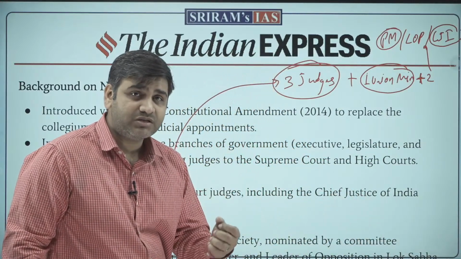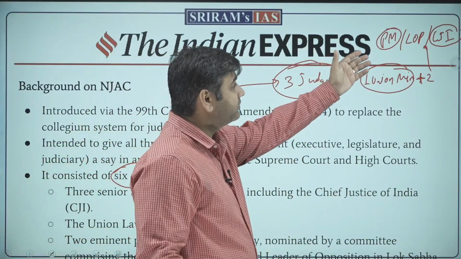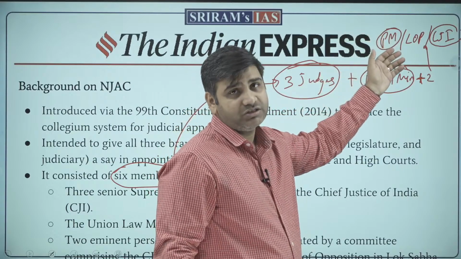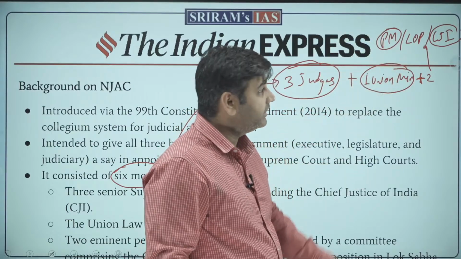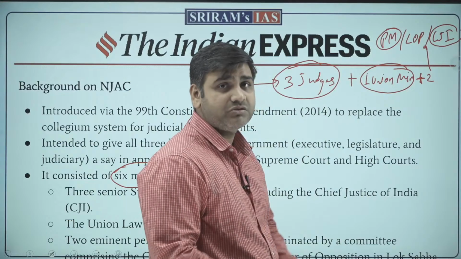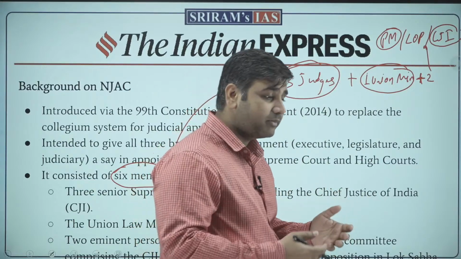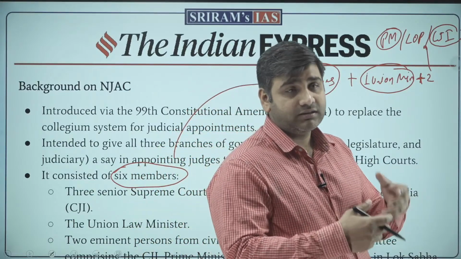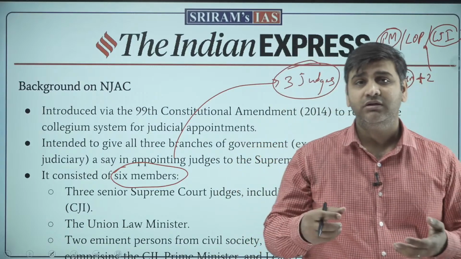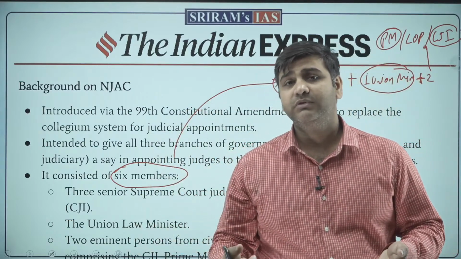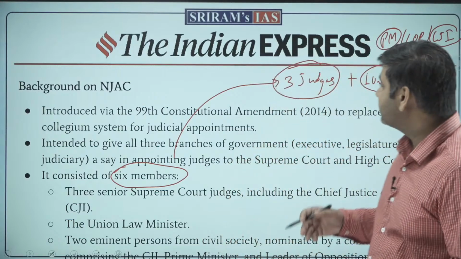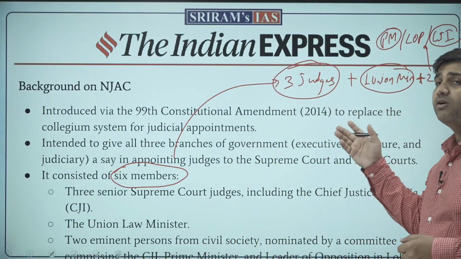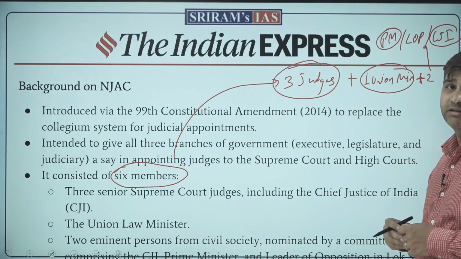Parliament also has some say because of the Leader of Opposition present in the committee, and also the Prime Minister, because of the parliamentary system of government in India. The Prime Minister, the executive, originates from the legislature itself. So, involvement of all the 3 organs of the government is present.